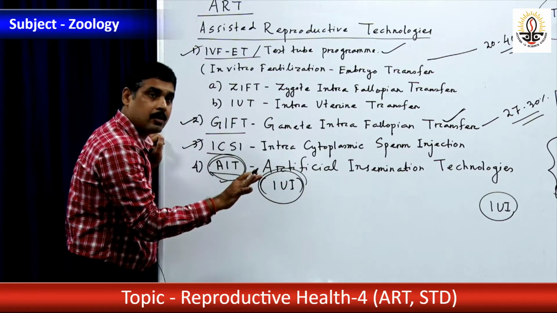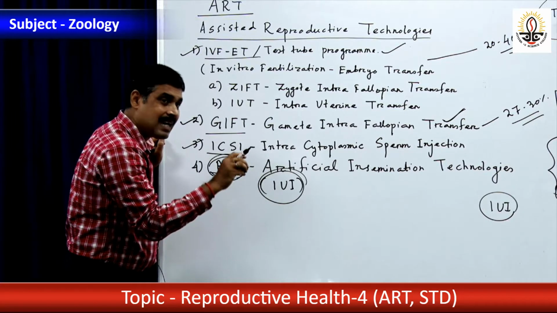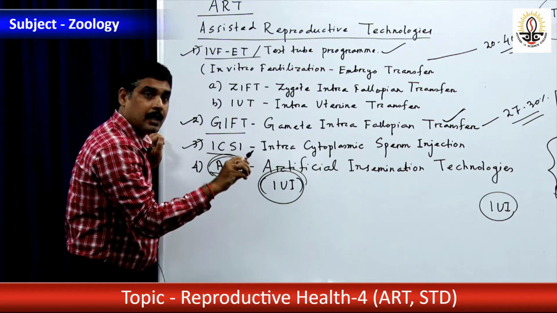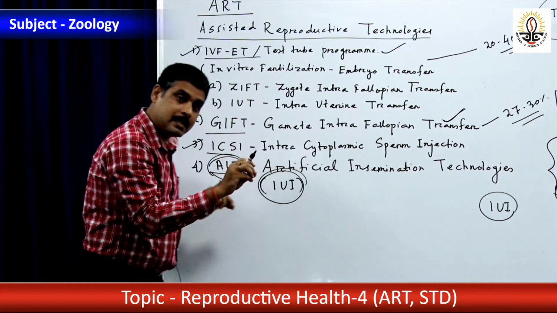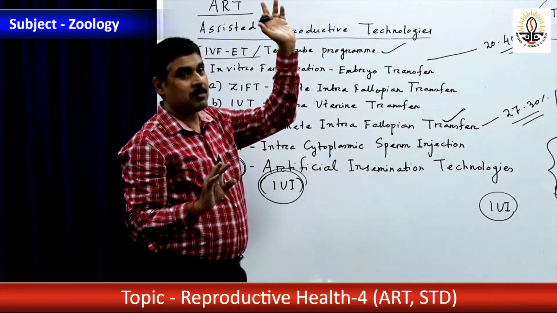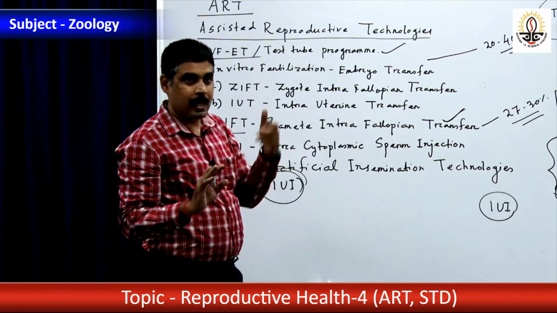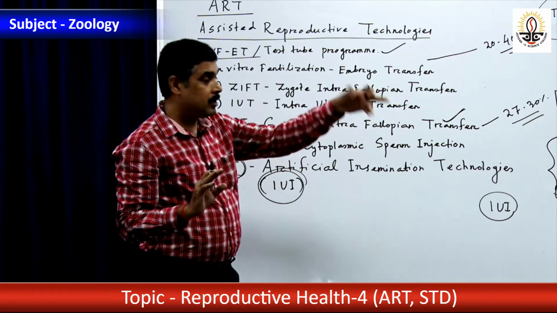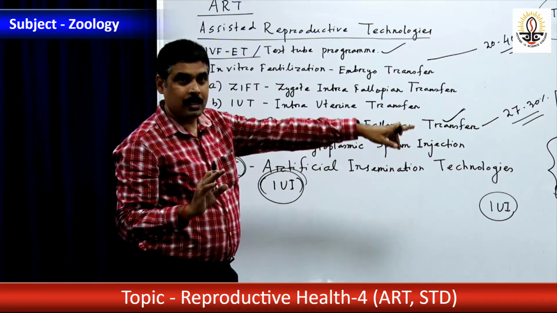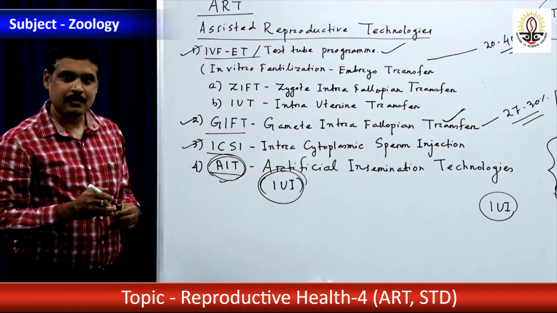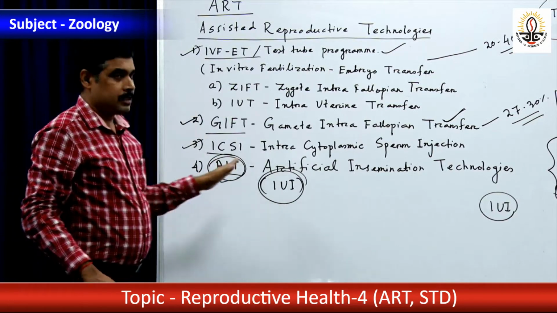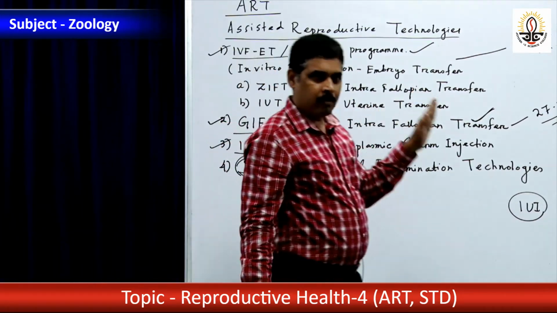Why is this done? Because if the sperm is lagging behind in motility, it should be placed in the uterus rather than the vagina, because it cannot move up to the fallopian tube. That is why, to assist the movement of the sperm, it will be put into the uterus, intrauterine insemination. Okay, these are the technologies to solve the infertility problem.